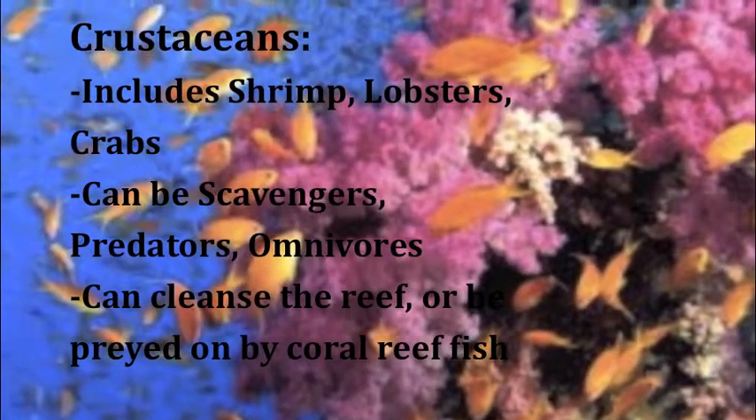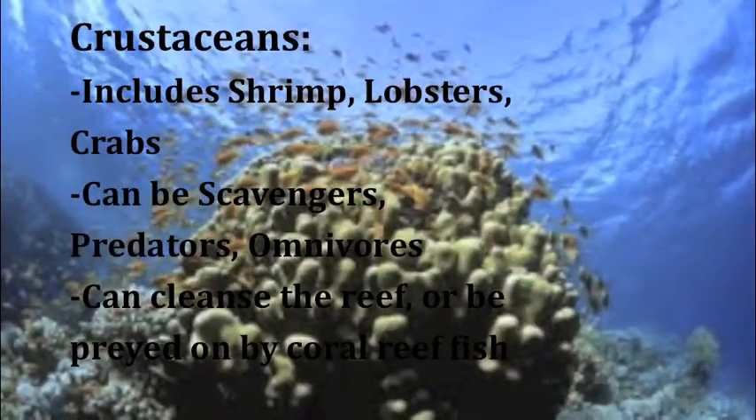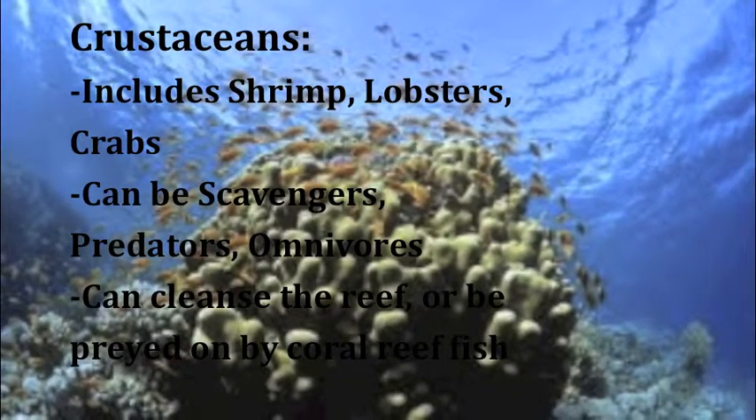Crustaceans include shrimp, lobsters, and crabs. They can be scavengers, predators, or omnivores. They can clean the reef or be preyed upon by coral reef fish.